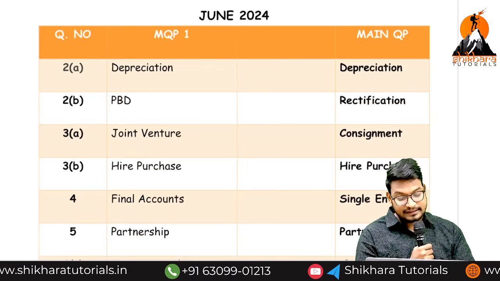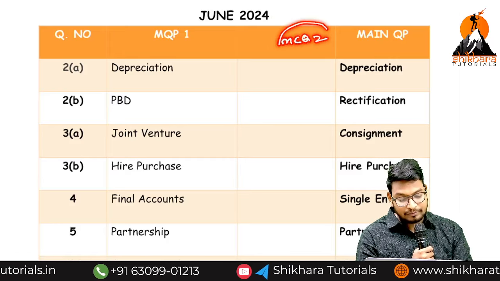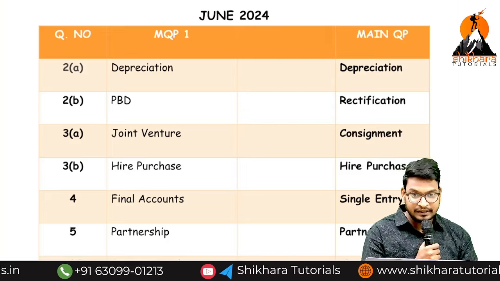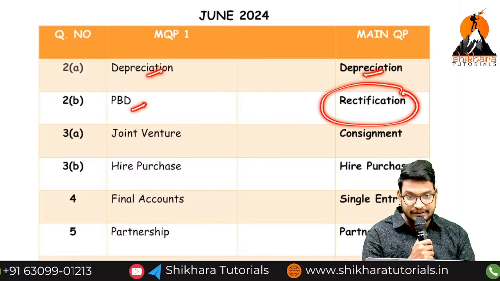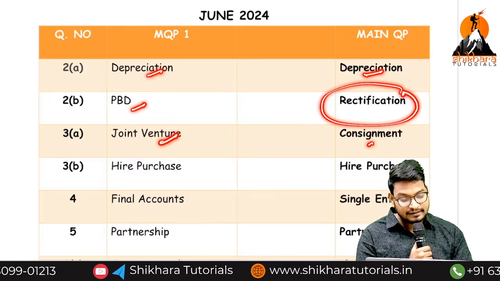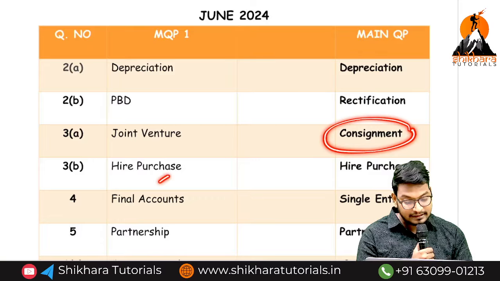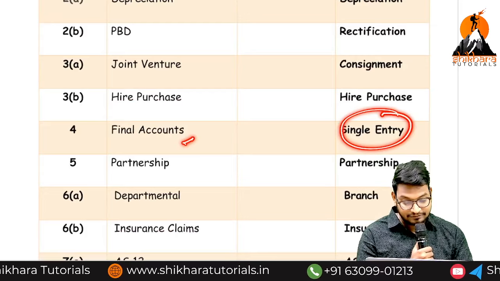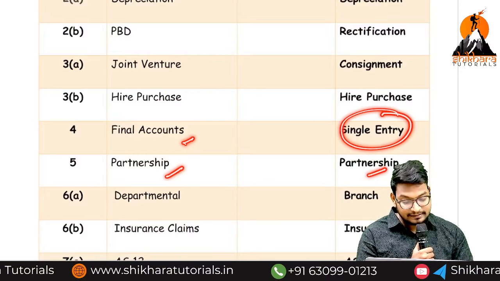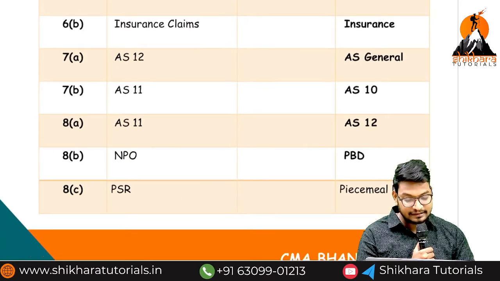And next, if you see the scenario of June 2024, they did not give MQP 2, only one MQP they asked. So depreciation, PBD, but finally they are asking rectification of errors, joint venture, consignment. Finally they are asking consignment or bills of exchange, hire purchase, final accounts, but single entry they are asking finally, partnership, departmental, branch, finally branch, insurance, standards, NPO, PSR.